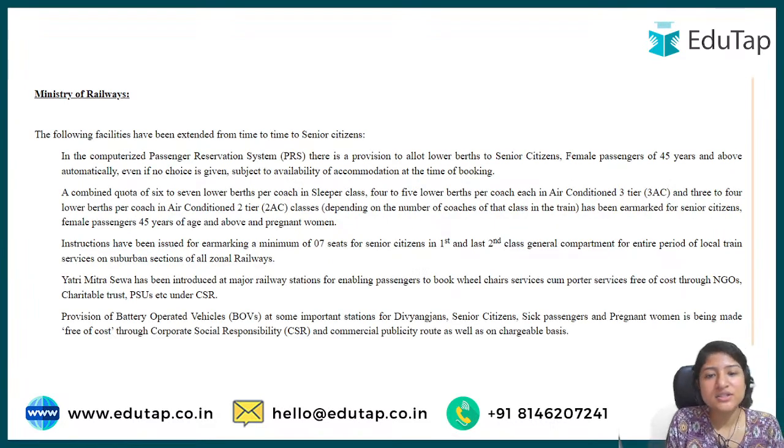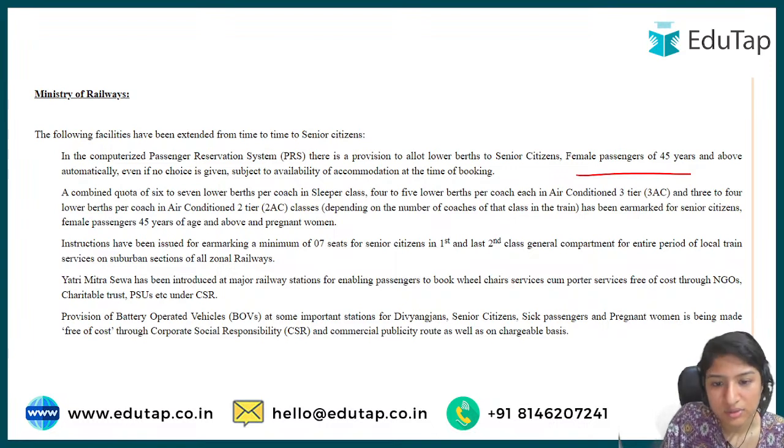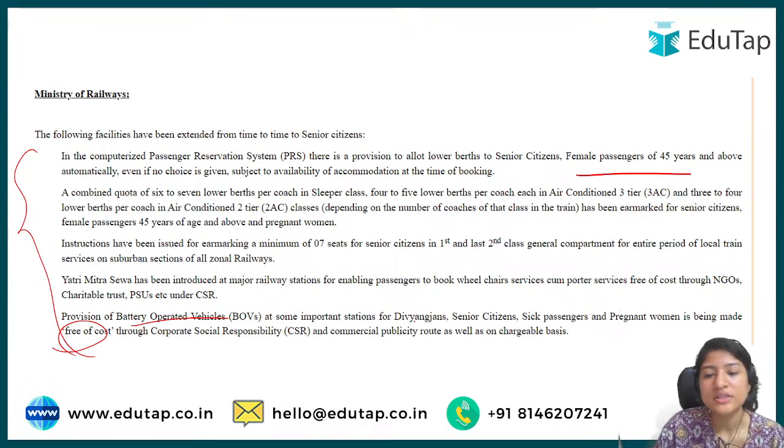And some under the Ministry of Railways. For example, if a female passenger is 45 and above, they will by default get lower berths only. These are some of the reservations done for them. Along with that, battery operated vehicles are provided free of cost for divyangs, senior citizens and sick passengers who want to move from one place to another. These are the most important things we have covered.